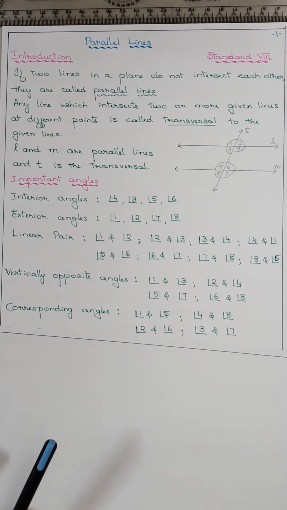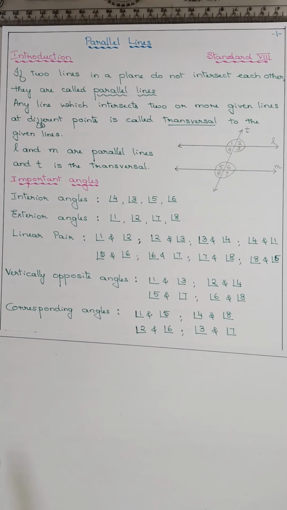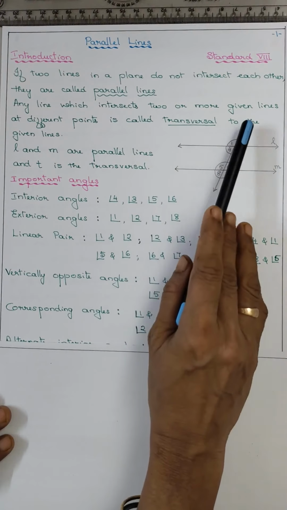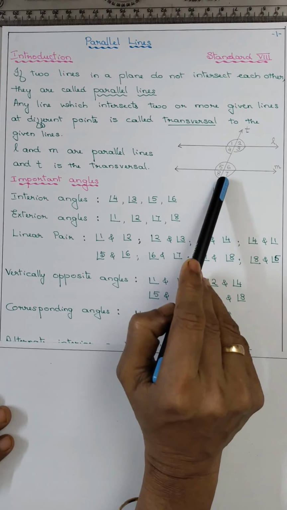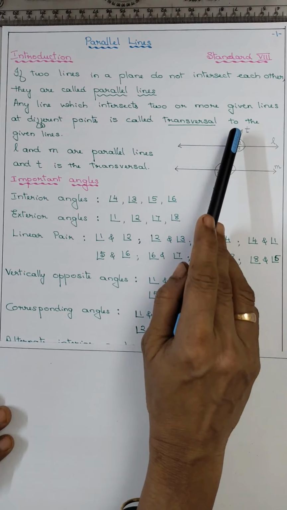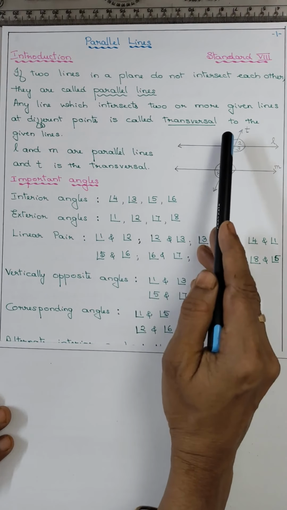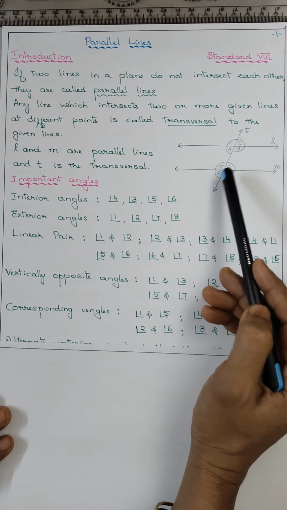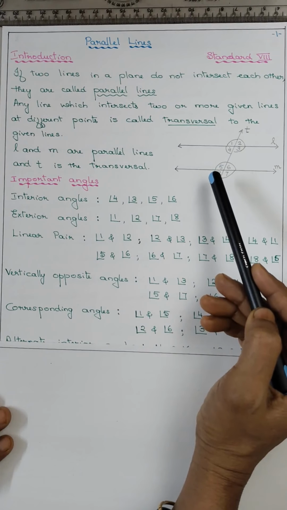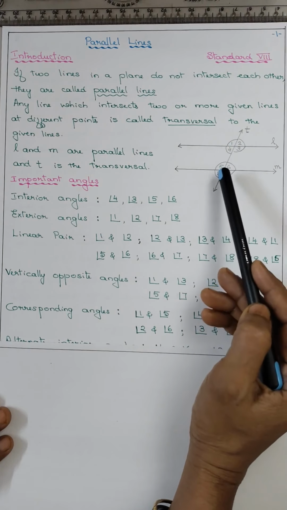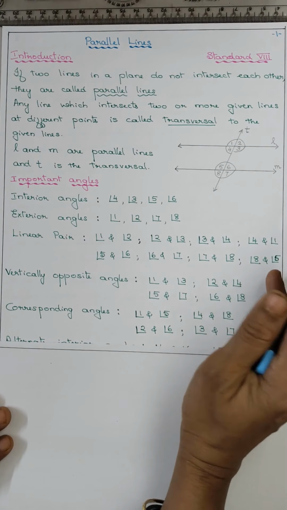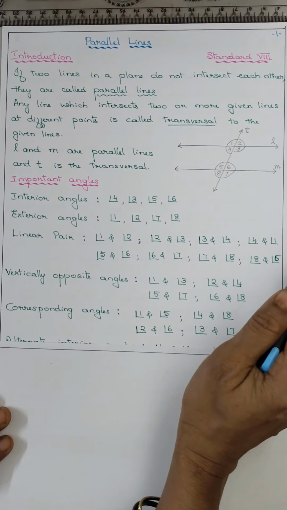Now coming to, for the parallel lines, it is corresponding angles. What are corresponding angles? It is on the same side of the transversal. One angle on the top, on the upper side of the one line, and on the second line also it is on the upper side. That is, one is exterior, one is interior angle. But it should be on the same side of the transversal.